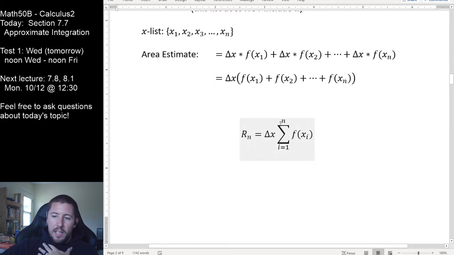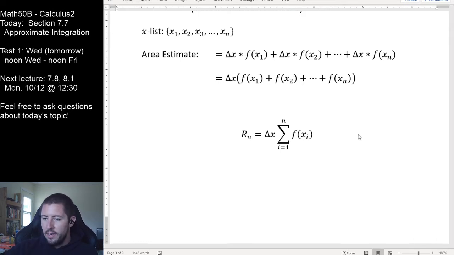And notice again, we didn't make any adjustment to our boundary here, because when we did our left-hand sum, we changed it to match what we were going to get for our right-hand sum. But we could have done it the other way, writing this backwards in the other direction. In fact, maybe we should do this. We could write this as delta x times the sum of f of x sub i plus 1, going from i equals 0 to n minus 1. Now we'd start with i being 0, and the first term would be associated with x sub 1, because 0 plus 1 gives us 1 for the subscript.